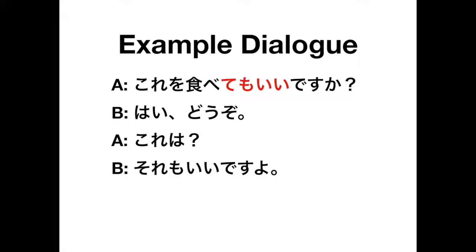これを食べてもいいですか？はいどうぞ。これは？それもいいですよ。Okay, so it translates to this, is it okay if I eat it? So can I eat this? And then person B says, yes, of course. どうぞ. And then the person A says, what about this one? これは? And then person B says, それもいいですよ. That's good too. That's okay too. Okay?